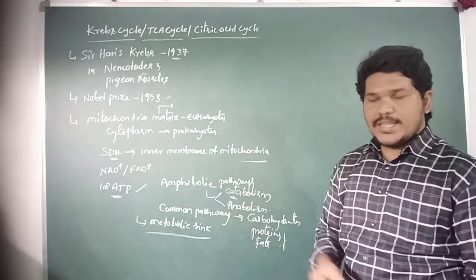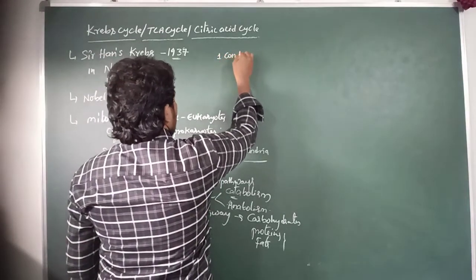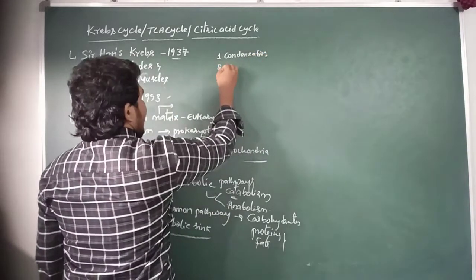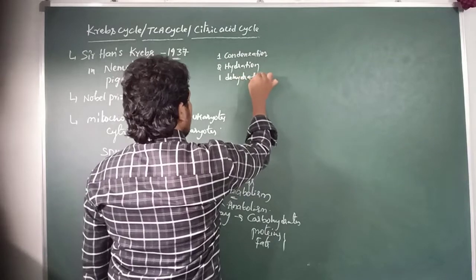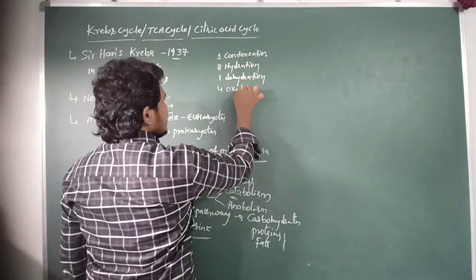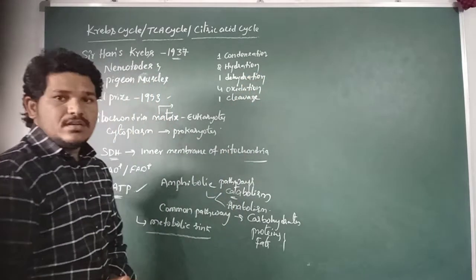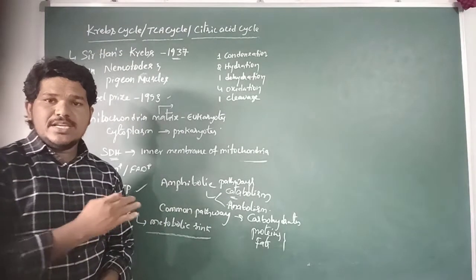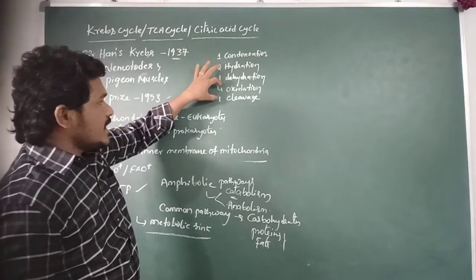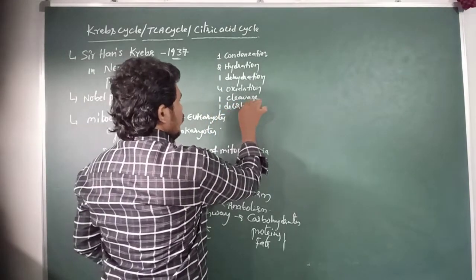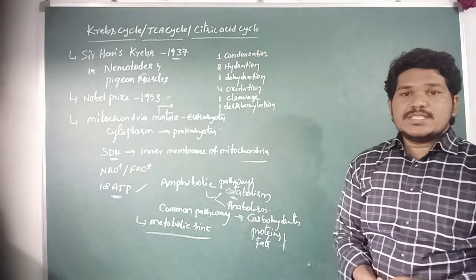Coming to the reactions of the Krebs cycle, there is one condensation reaction, two hydration reactions, one dehydration reaction, four oxidation reactions, one cleavage reaction and one decarboxylation reaction that occur in the Krebs cycle, or TCA cycle, or citric acid cycle.